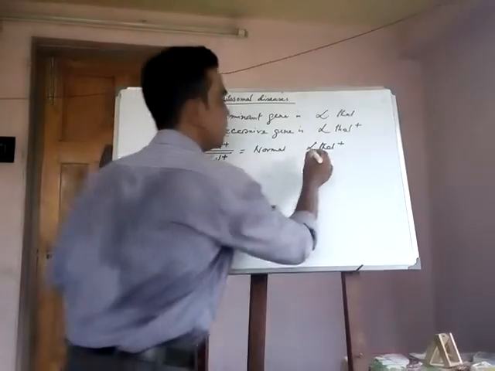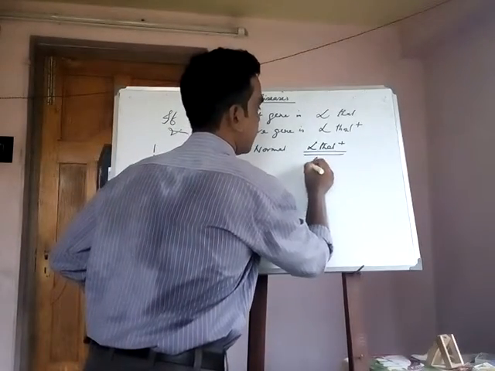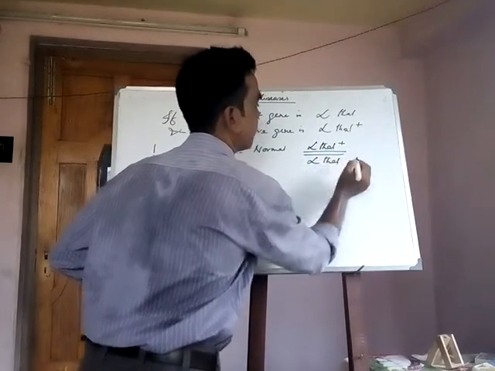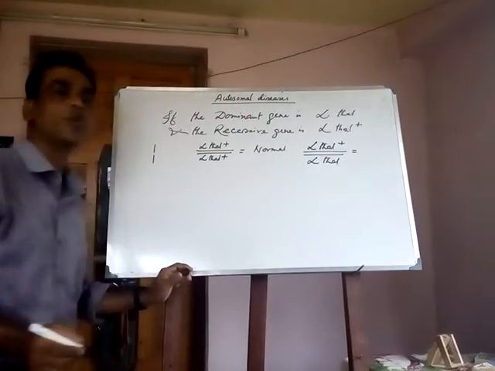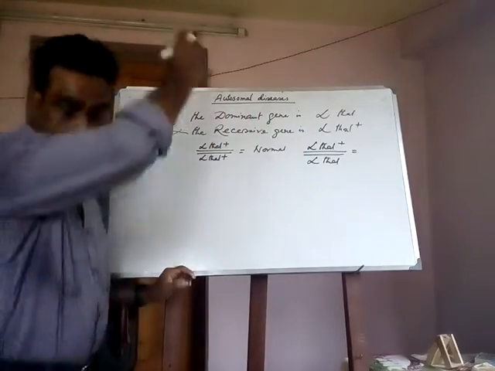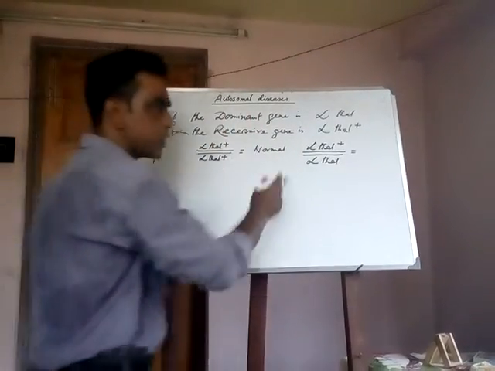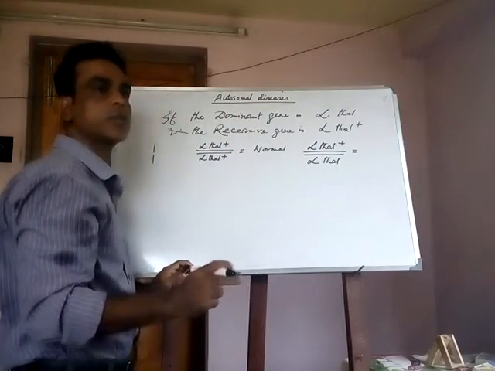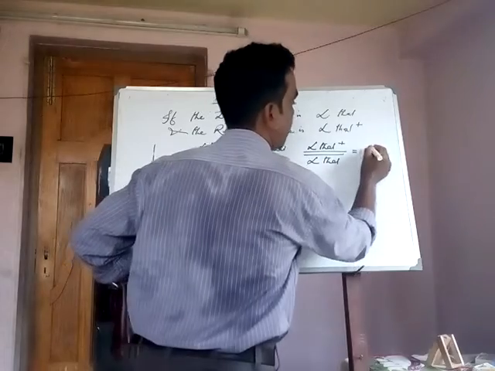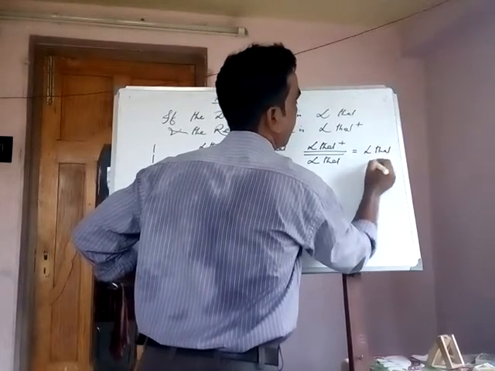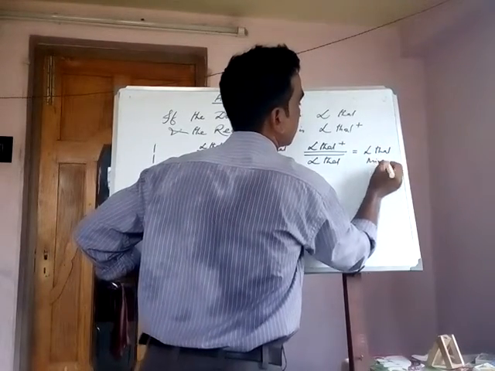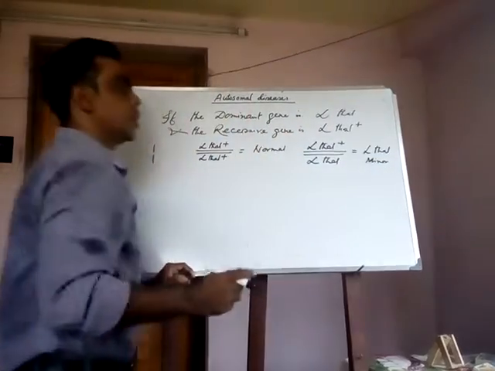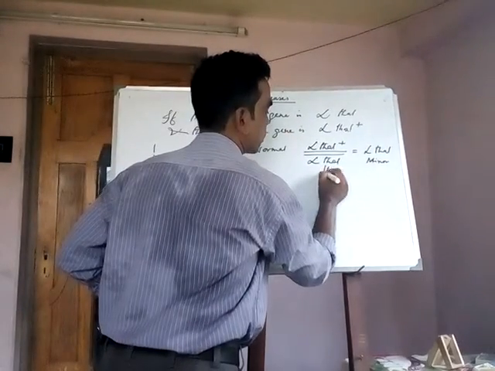But when it is alpha thal here, it produces the heterozygous, that is two separate genes found, the minor, alpha thal minor, and that is heterozygous.